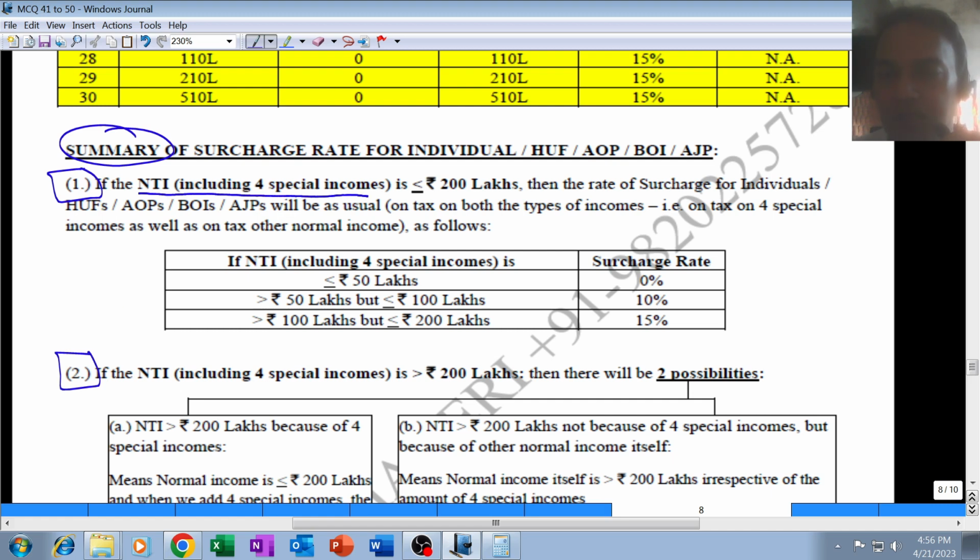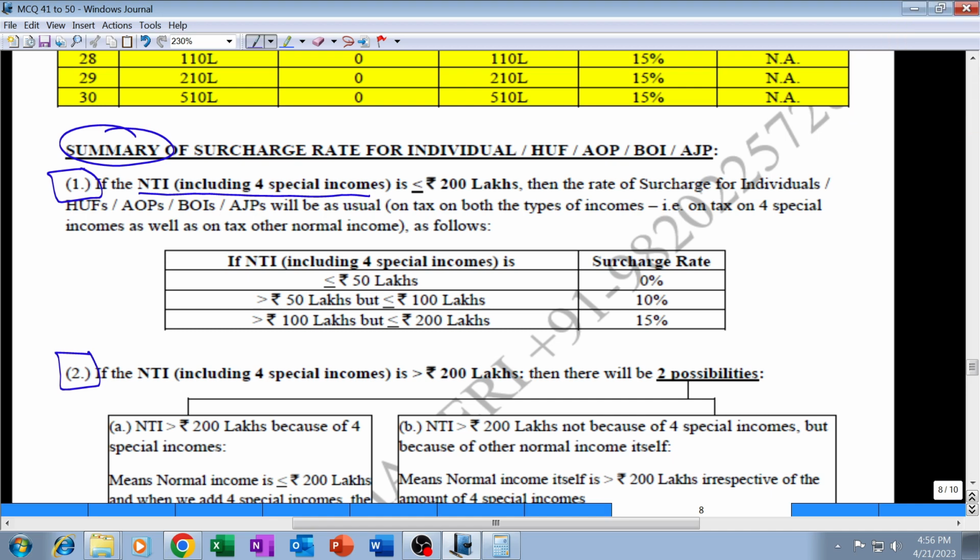If the NTI including 4 special incomes, 2 types of LTCG, dividend and short-term capital gain, that means normal income as well as special income combined, is up to 2 crore, then surcharge will be as usual: 0, 10 and 15%. Then this 15% capping concept does not arise, because the net income itself is up to 2 crore.